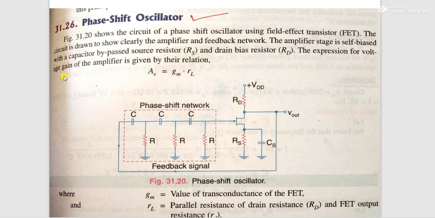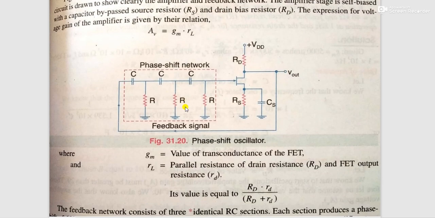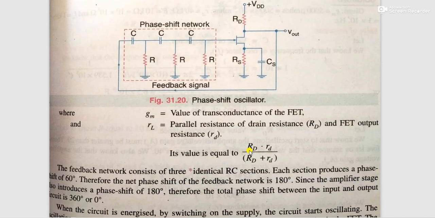The expression for the voltage gain of the amplifier is AV equal to gm into RL, where gm is the transconductance of the FET and RL is the parallel combination of drain resistance RD and FET output resistance rd, so RL equals RD into rd upon RD plus rd.